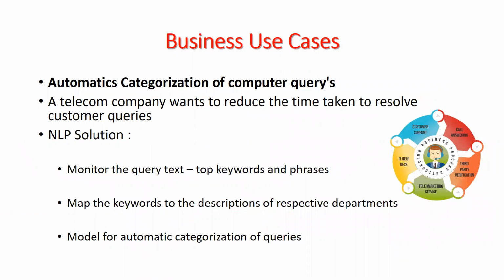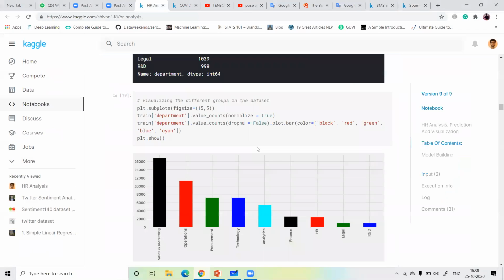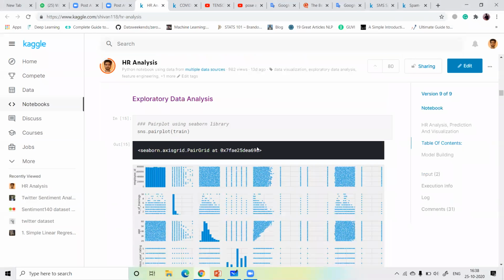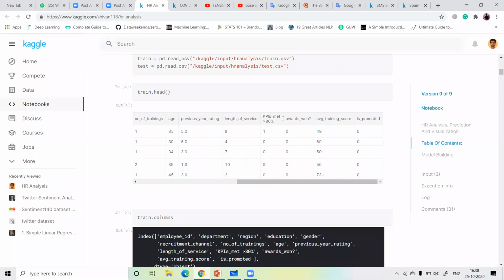Next, let's see some business use cases, like how industry works in the NLP field or artificial intelligence field. We have a data set. First of all, I will show you a data set in the form of an HR data set. In this data set, employee ID, department, region, education, gender, and recruitment channel are available. There are lots of columns, and the last column says whether this person is promoted or not.